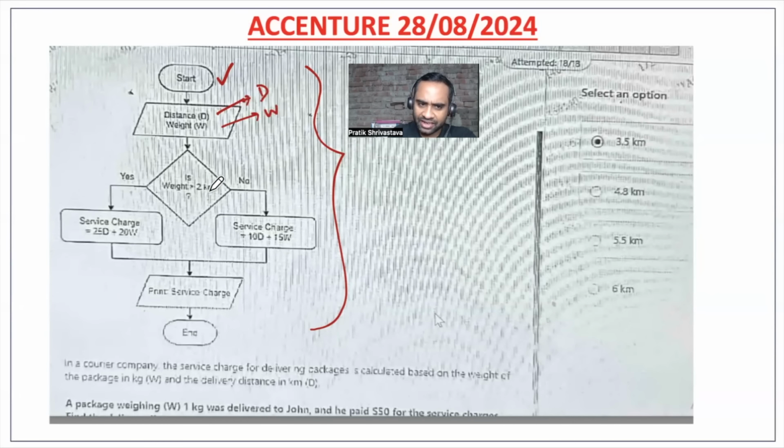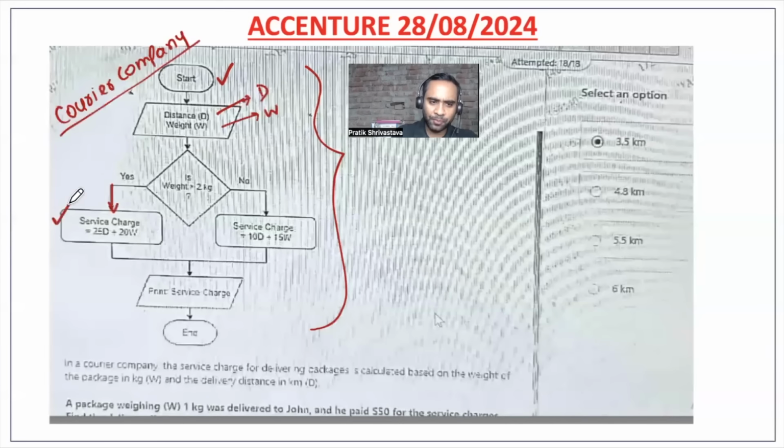They're telling if weight is greater than 2 kg, if yes, then the service charge will be this. So basically this is a courier company, right? So a courier company has this kind of flow chart. Start, okay, if the weight of your parcel is more than 2 kg, then you will have to pay service charge equals 25 into distance, plus 20 into weight. And if your weight is less than 2 kg, then your service charge will be 10 into distance plus 15 into weight, okay. And then you have to print the service charge.